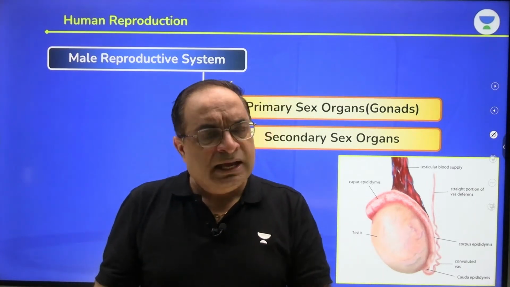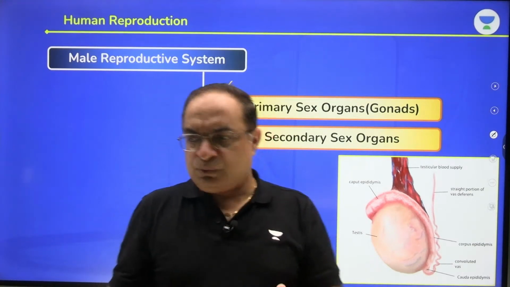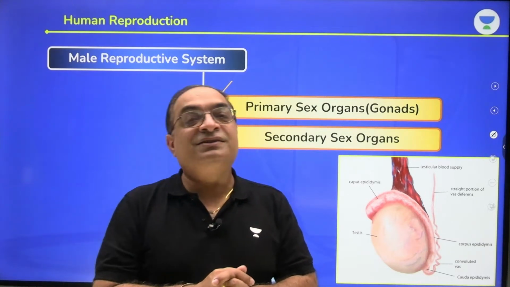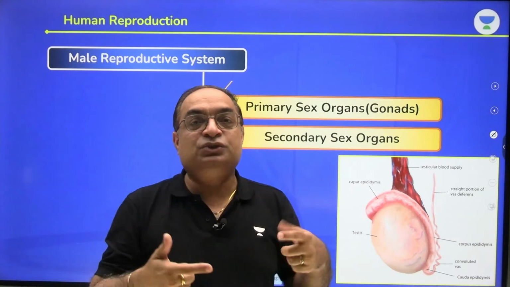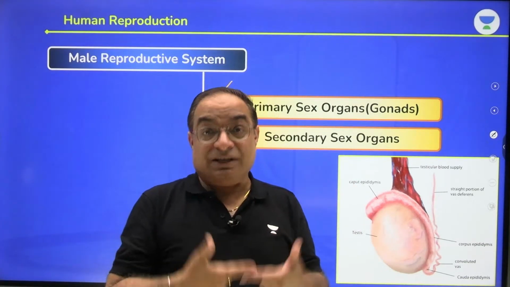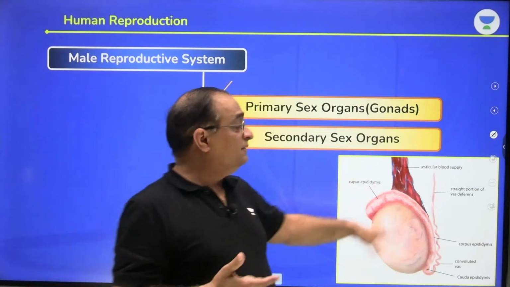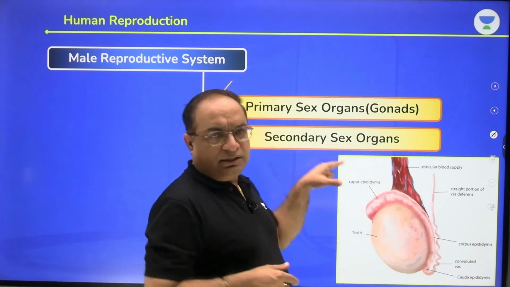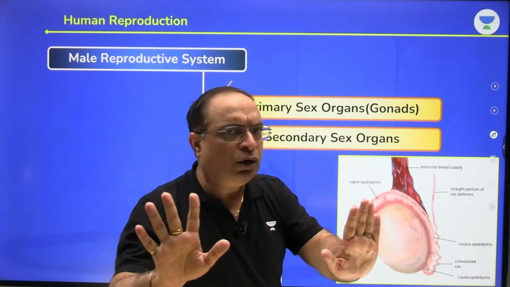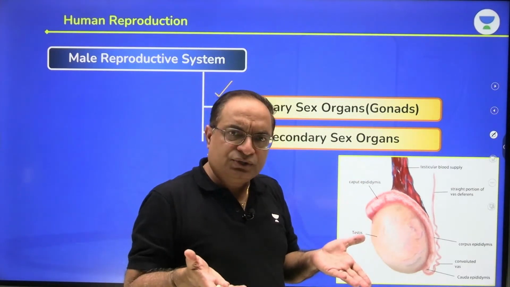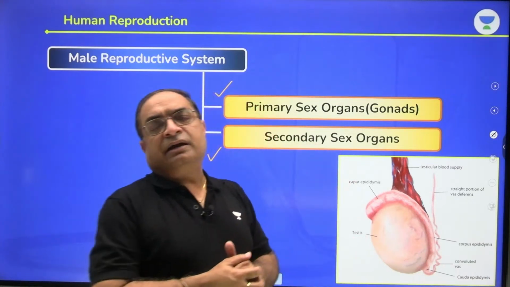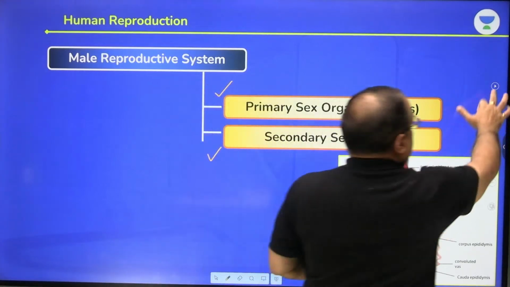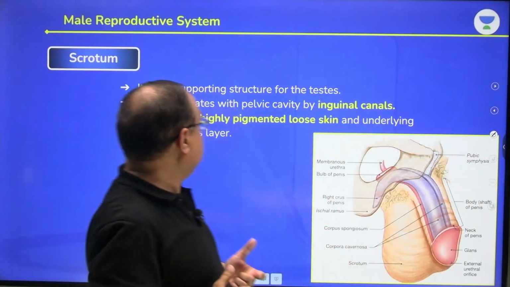Testes produce sperms and they also produce the male sex hormones, which are collectively called androgens. Masoor Ahmed beta, I have covered this topic already, that testes are covered by tunica vaginalis, tunica vasculosa, tunica albuginea. The coverings of the testes I have already discussed in my previous lecture. Secondary sex organs are not directly involved in sperm production. Their function is storage of the gametes, maturation of the gametes, transportation of the gametes. We'll be discussing all the secondary sex organs in detail.